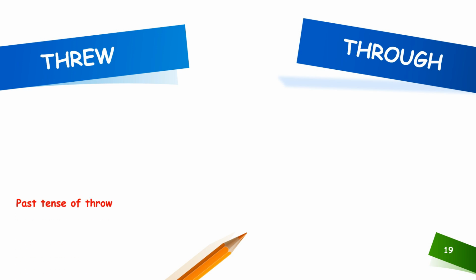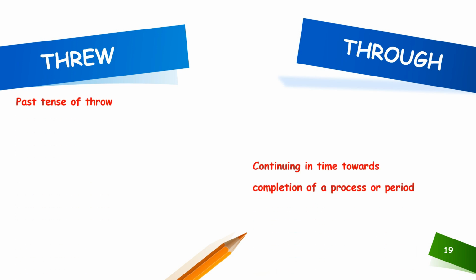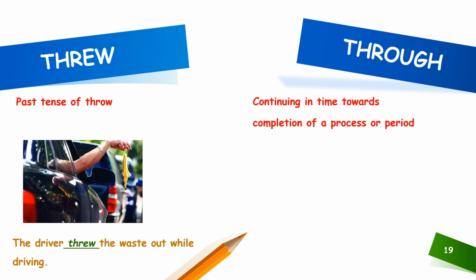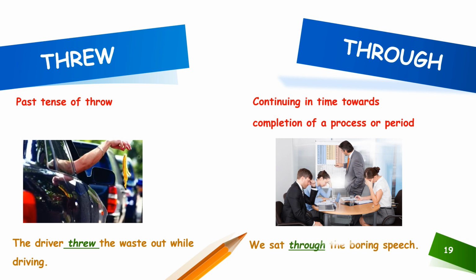The 19th set of homophones for discussion is through. Threw is the past tense of throw, and through is continuing in time towards completion of a process or period. Now, let us see how to use this homophone in a sentence. The driver threw the waste out while driving, and we sat through the boring speech.